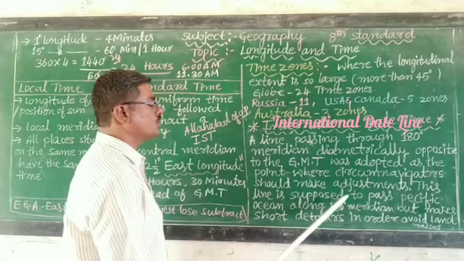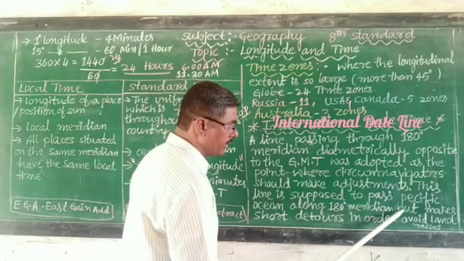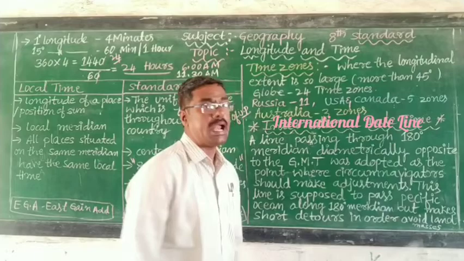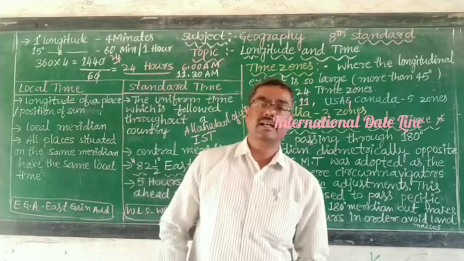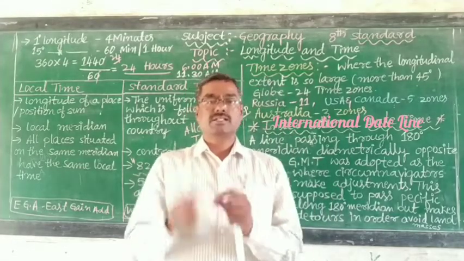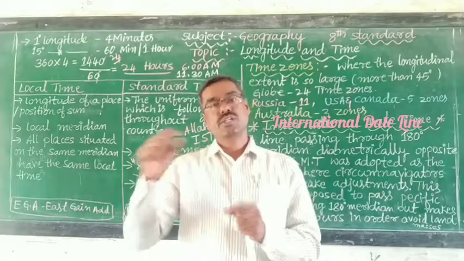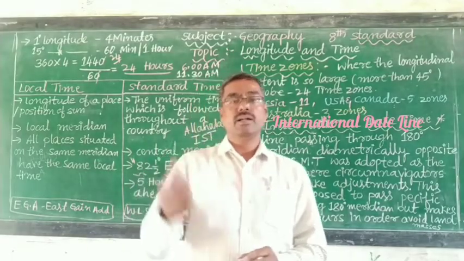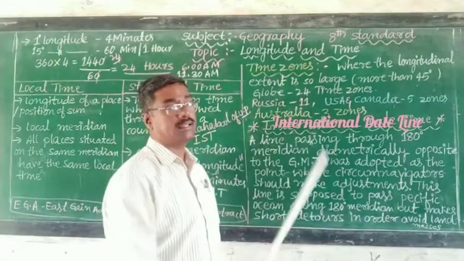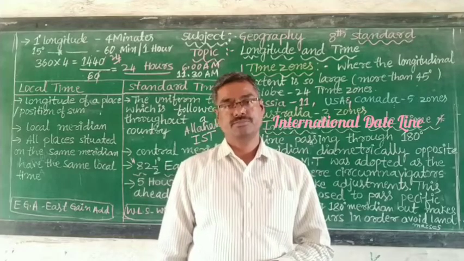This line passes through the Pacific Ocean along the 180-degree meridian but makes short detours in order to avoid land masses, and is called the international date line. We must change the date and day whenever people cross this international date line by aeroplanes or ships.